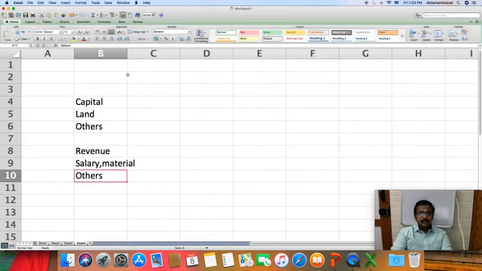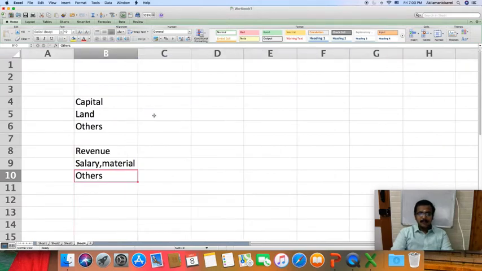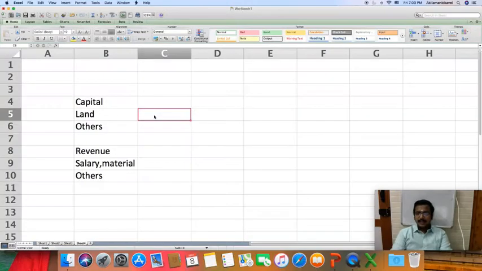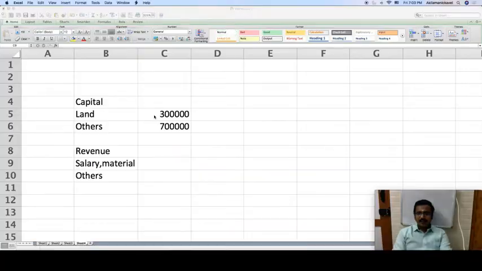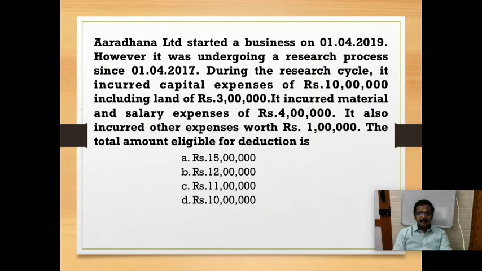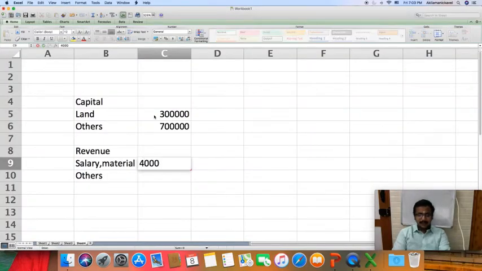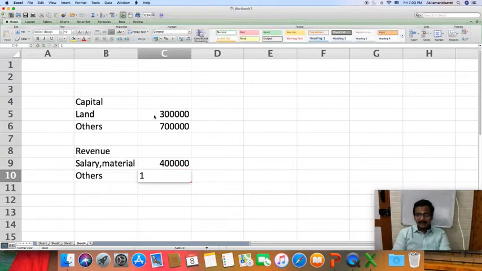I have invested 3 lakhs in land, and in other capital asset I have invested 7 lakh. In revenue, in material and salary I have expended 4 lakhs. In other expenses I have invested 1 lakh.